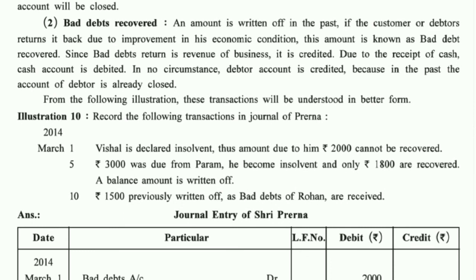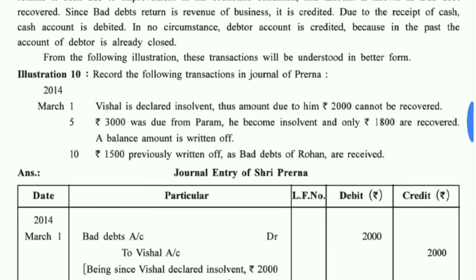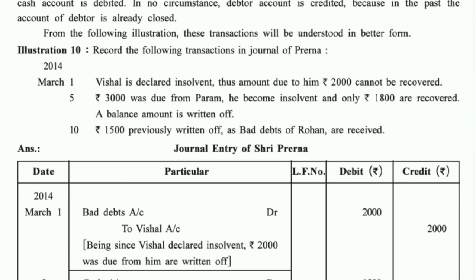Illustration number 10. Record the following transactions in the Journal of Prerna, 2014 March 1. Vishal is declared insolvent, thus amount due to him rupees 2000 cannot be recovered. Vishal became insolvent here, he said I will not be able to pay the amount, 2000 rupees was to be received from him, which I will not be able to receive. So it is Bad debts account debit to Vishal account. Bad debts is the name of an expense, Vishal who was the giver will now not be able to pay.